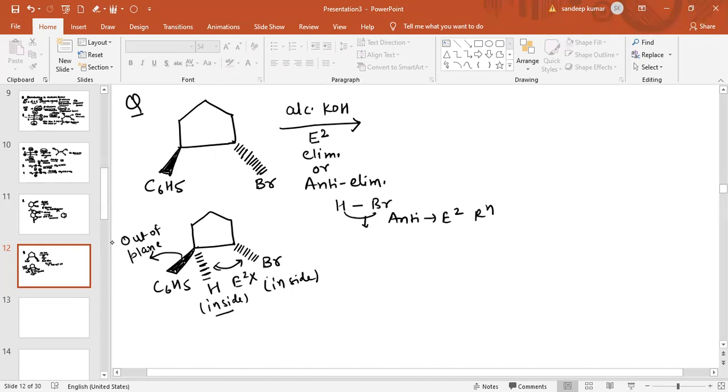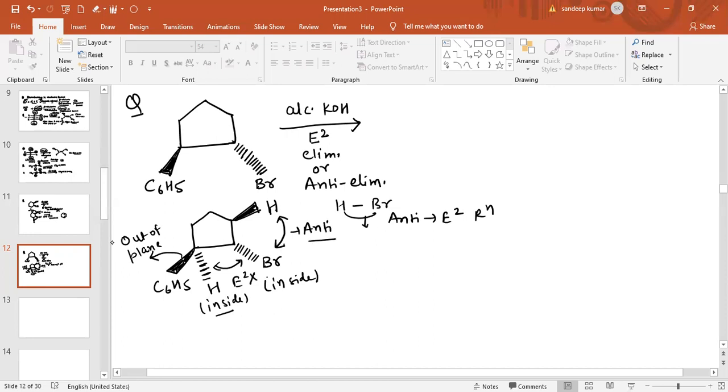Now see, with respect to this bromine which is lying inside the plane, at this carbon atom hydrogen can be outside the plane. Now these two groups, hydrogen outside the plane and bromine inside the plane, are anti to each other.